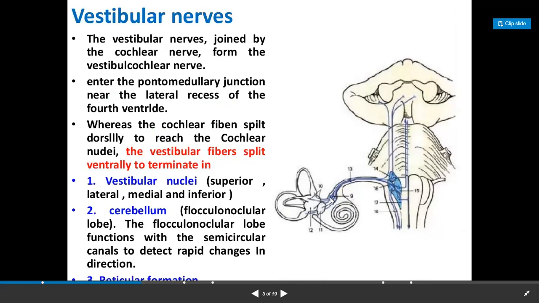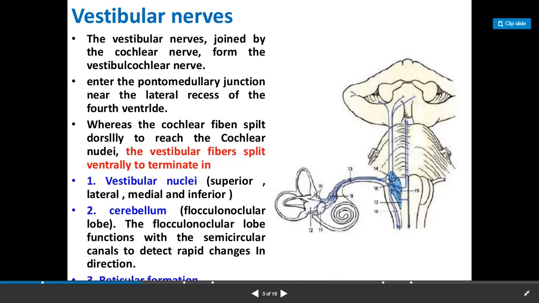The vestibular nerves are joined by the cochlear nerve to form the vestibulocochlear nerve. They enter the pontomedullary junction near the lateral recess of the fourth ventricle, whereas the cochlear fibers split dorsally to reach the cochlear nuclei. The vestibular fibers split ventrally to terminate in the vestibular nuclei: superior, lateral, medial, and inferior.